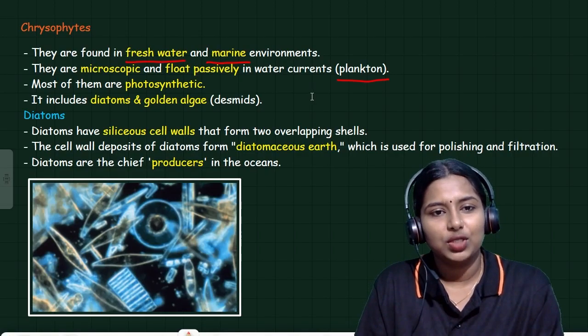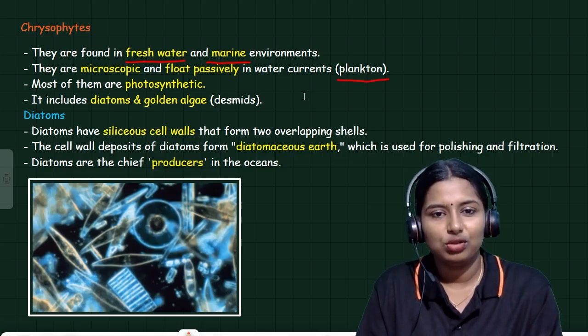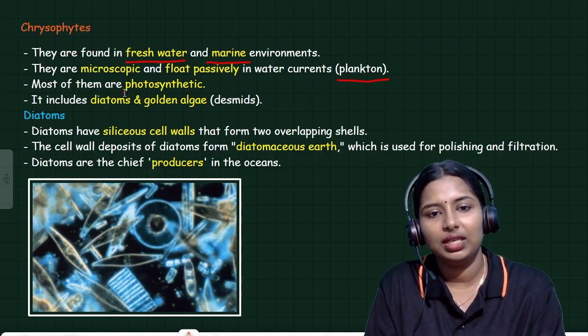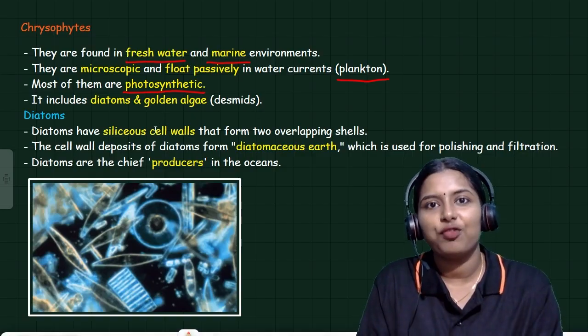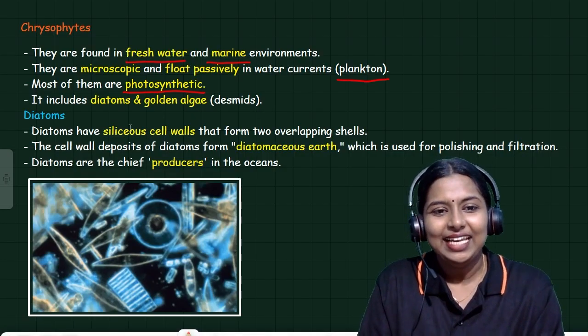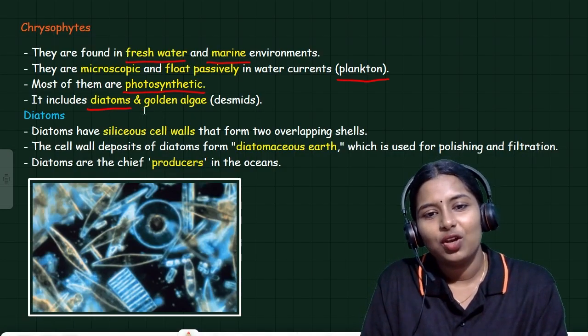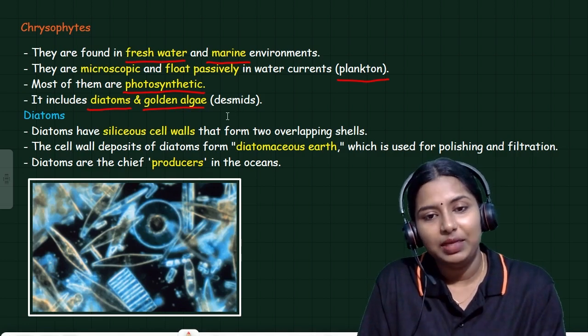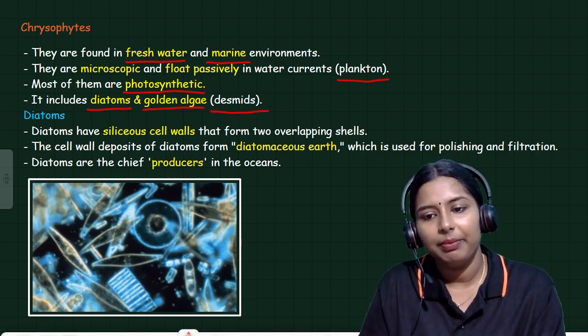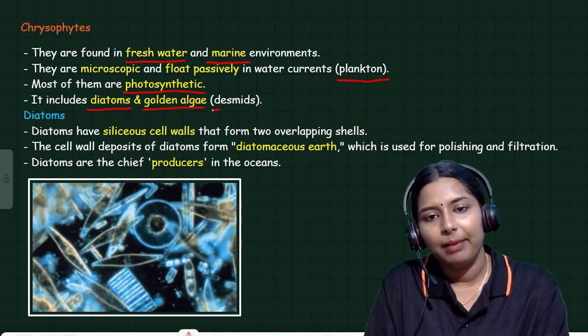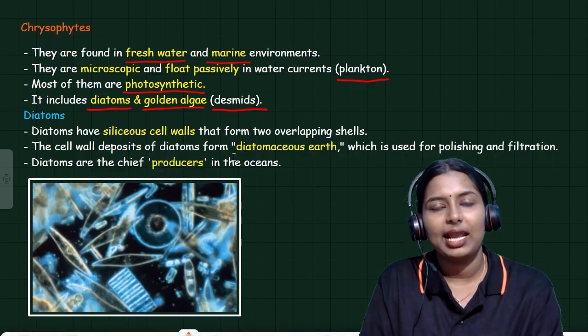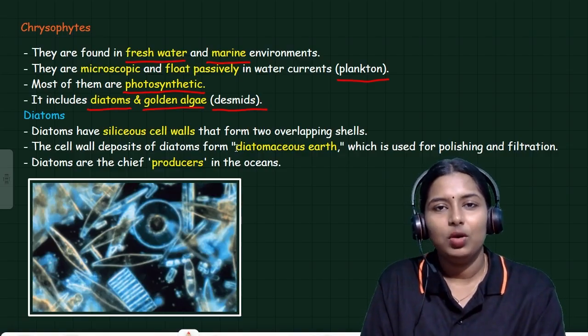Most of them are photosynthetic because of the presence of chlorophyll in them. It includes diatoms, golden algae, that is desmids. These are the major important examples for chrysophytes. Okay, diatoms. What is a diatom?